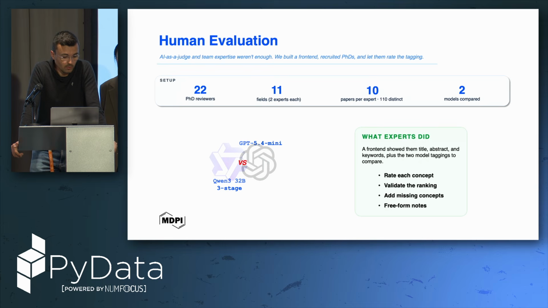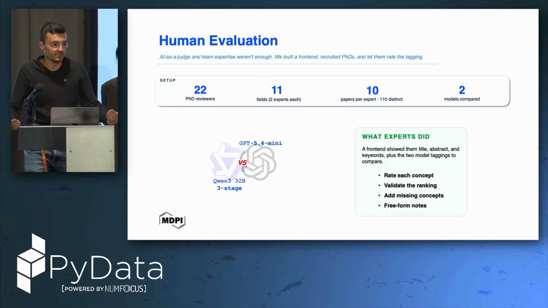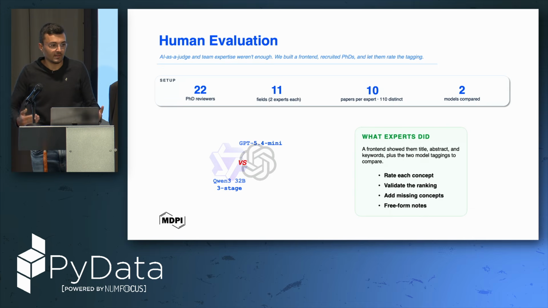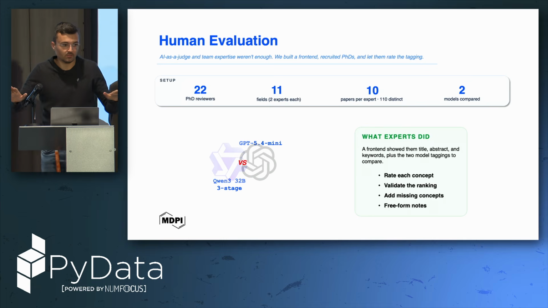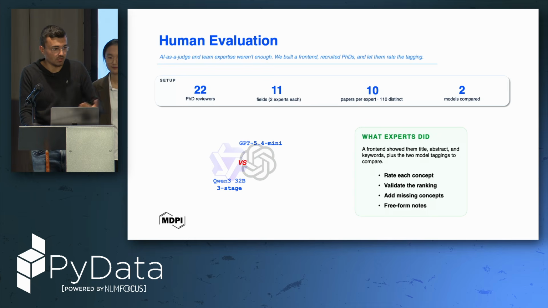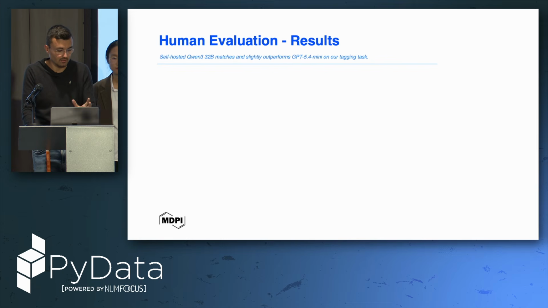And so what we did was to engage some PhD experts from our company, and we provided them some papers and actually 2 models, the one from Qwen 3 stages, and the one from GPT 5.4 mini. And we're asking them to rate each concept in order to collect some metrics like precision, recall, NDCG, and whatever, and these are the final results.